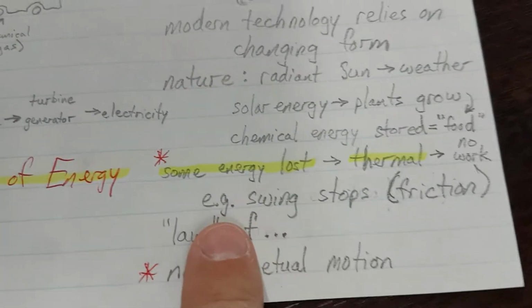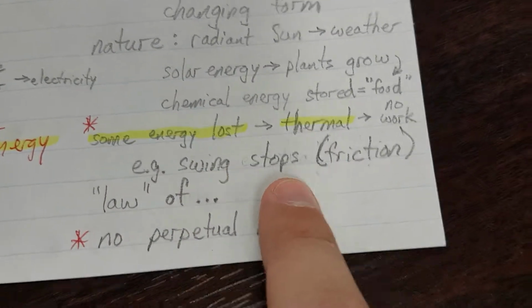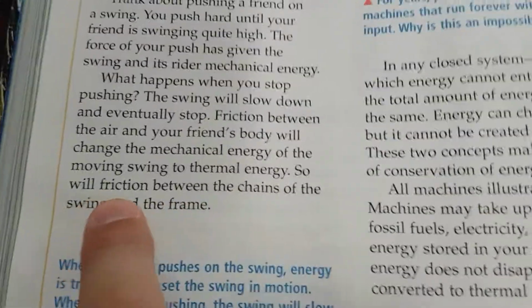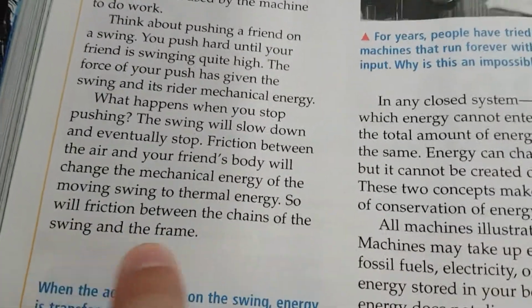Okay, so an example given, swing stops because of friction. So we'll note friction between the chains of the swing and the frame, up here where the chain connects.